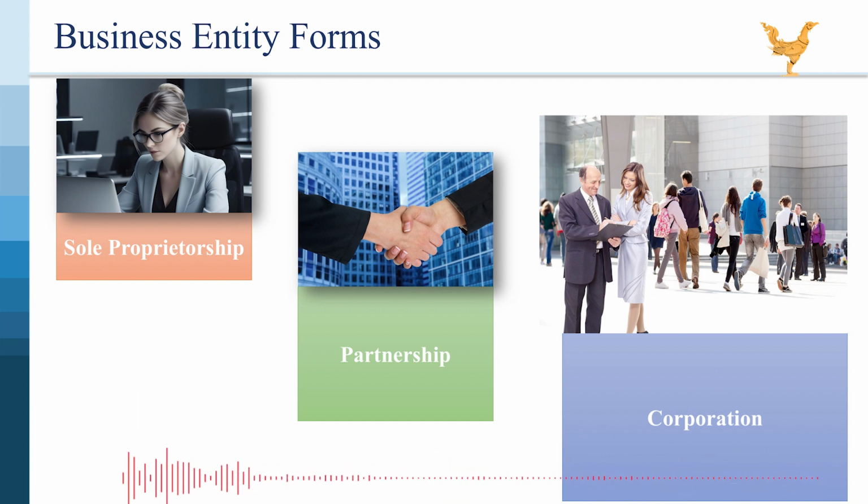1. Sole proprietorship. A sole proprietorship is the simplest form of business ownership, where a single individual owns and operates the business. The owner directly receives all profits but is also personally liable for all business debts and obligations. This means personal assets are at risk if the business incurs debt or faces lawsuits.